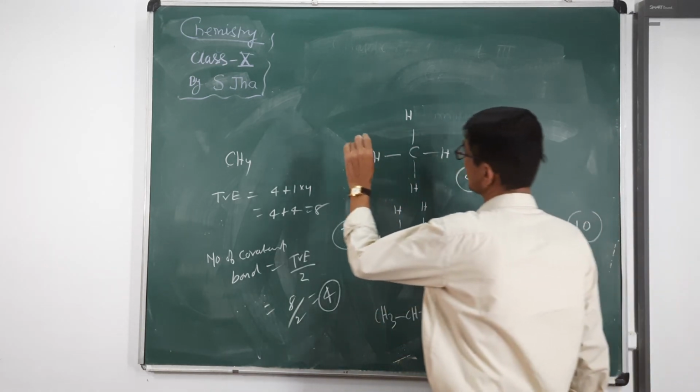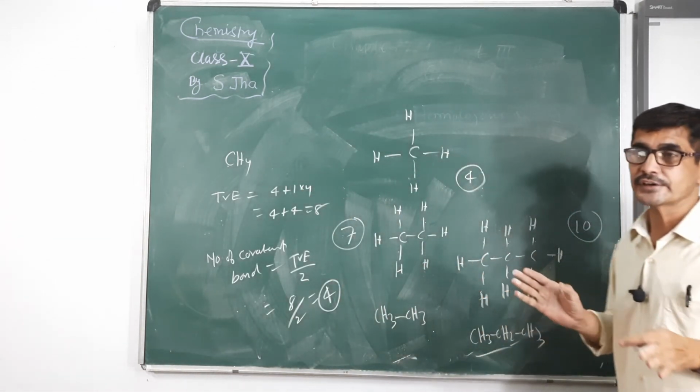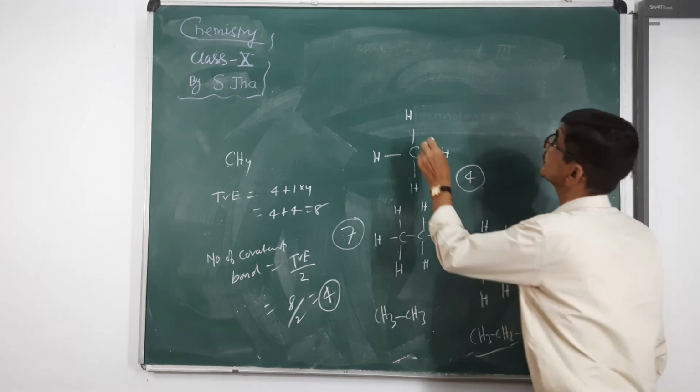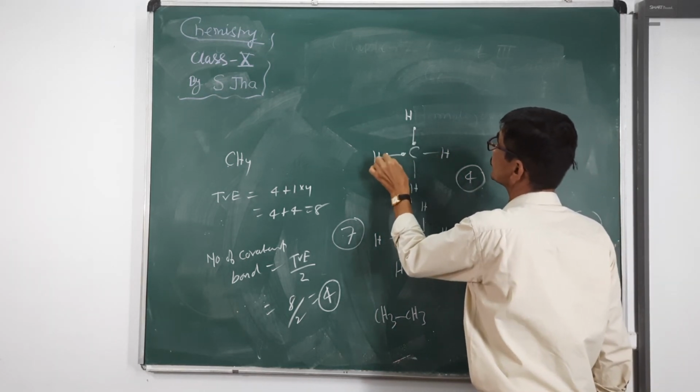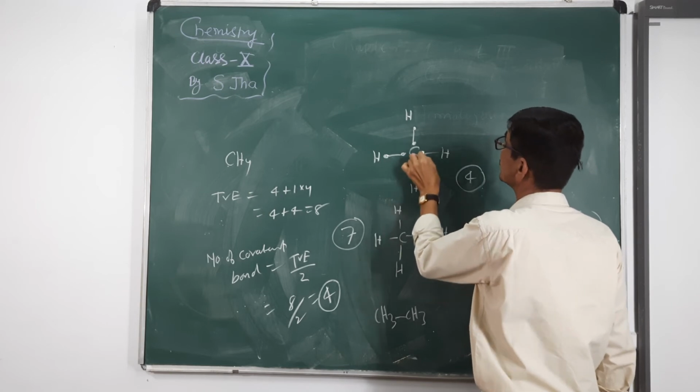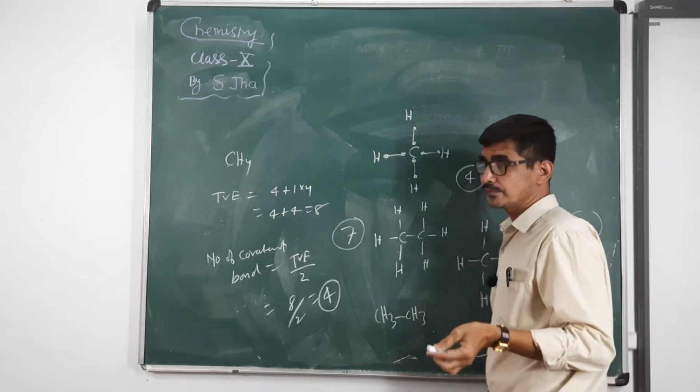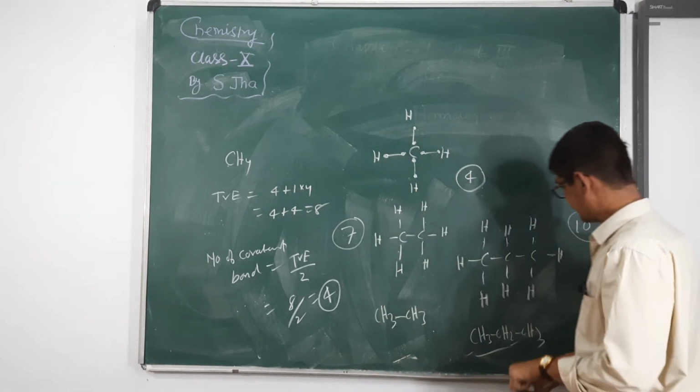Now, the same thing is applied to alkene and alkyne also. Now, as far as the electron dot structure of alkane is concerned, this is the structure of methane. Now, in the electron dot structure, electrons are shown in the form of dots. This is the electron dot structure of methane.